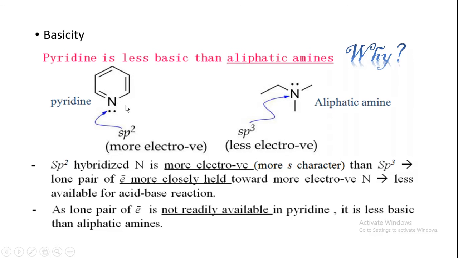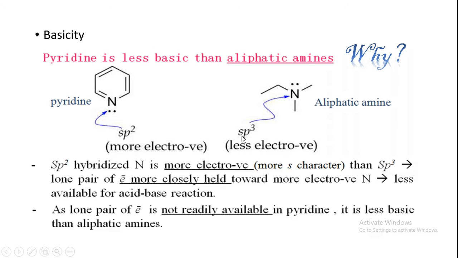If it is not releasing its electrons, it is less basic. If a compound easily donates its lone pair of electrons, then we can say it is basic. But in this case the nitrogen is more electronegative because of sp2 hybridization, since the s character is 33.33%, whereas in sp3 the s character is only 25%.